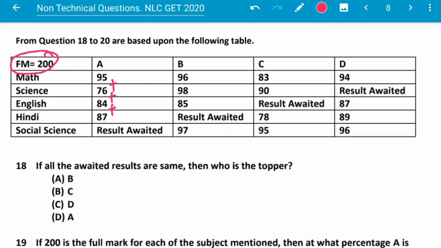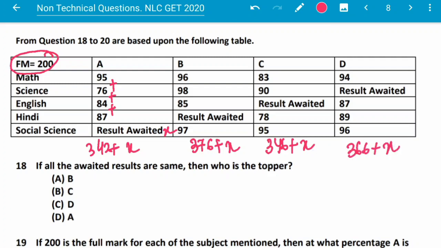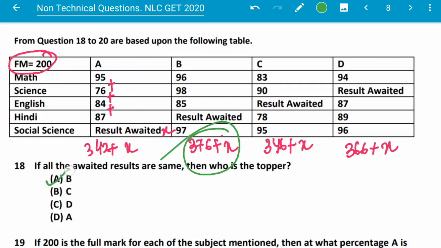Suppose all awaited results are X. So this will be 342 plus X. Similarly for B, 376 plus X, for C, 346 plus X, and for D, 366 plus X. X is the same for all the students, so the topper will be the one with 376. So B will be the topper. Option A is correct, which contains the student B.